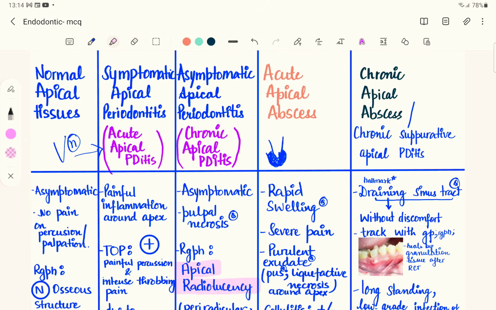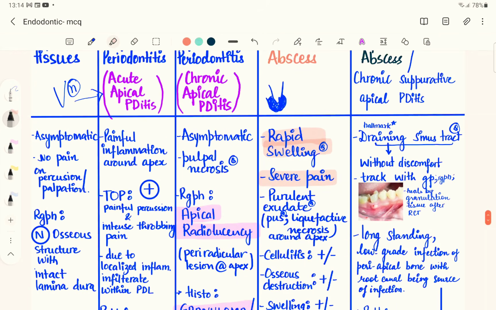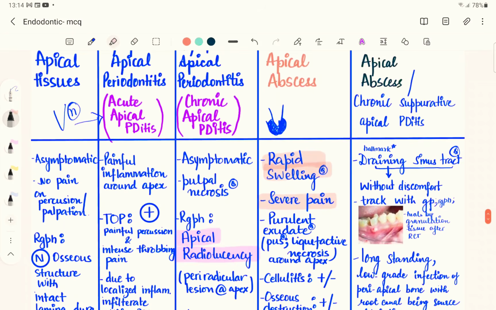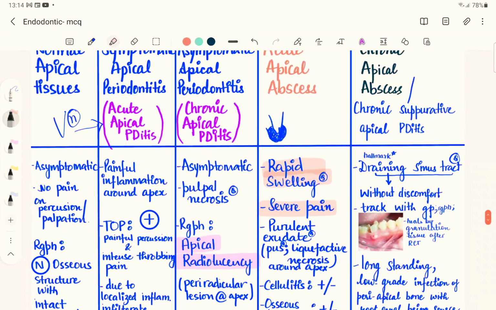There can be rapid swelling and severe pain, and this pain and swelling is due to the accumulation of pus, which builds pressure. Also, because of the pus there is purulent exudate, and the pus is due to liquefaction necrosis.